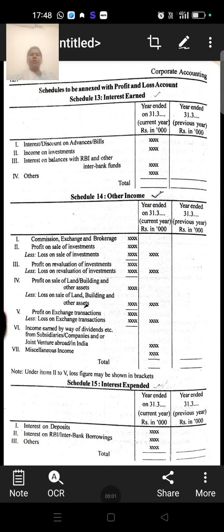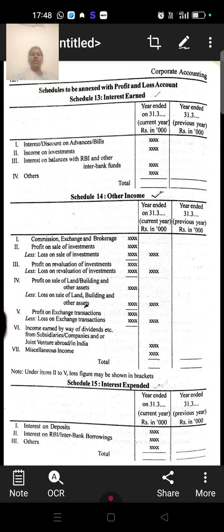Students, now we are going to see about bank accounts. Bank accounts include two accounts. They have to prepare two accounts. One is the profit and loss account, another one is the balance sheet. Now we will discuss the profit and loss account format.